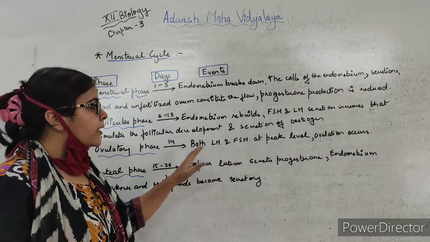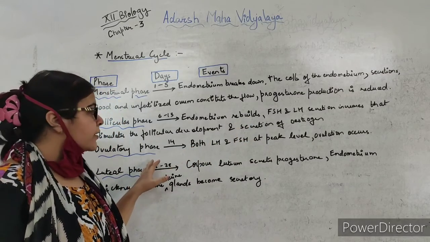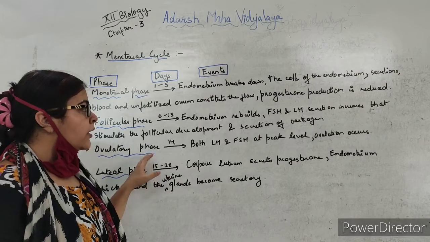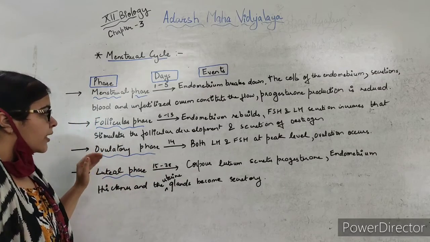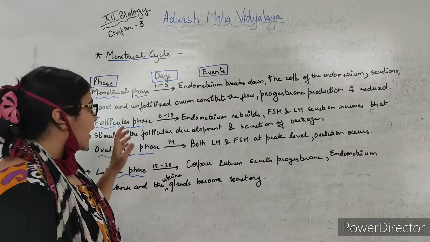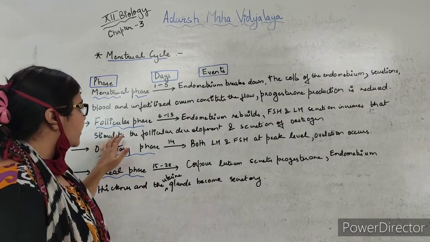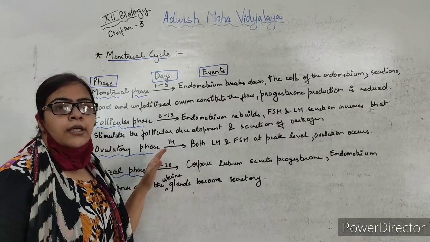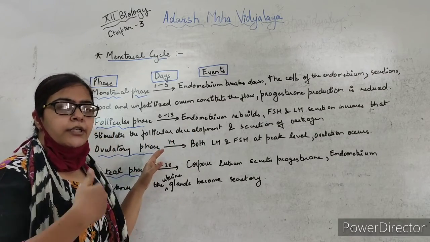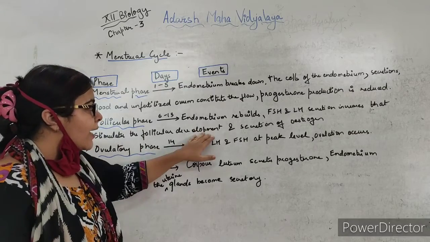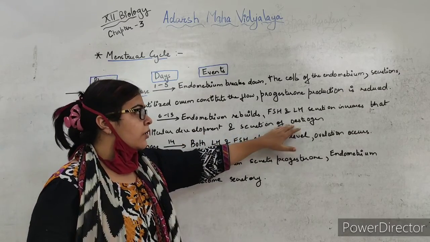The follicle stimulating hormone and the luteinizing hormone, that are the pituitary hormones, will start their secretion, and the secretion will increase, and their secretion will stimulate the follicular development, that is the development of primary follicle into the Graafian follicle, and the secretion of the estrogen.